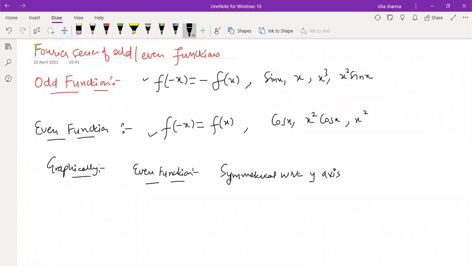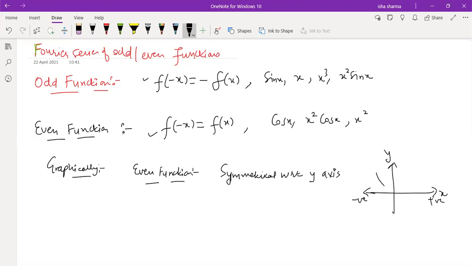Because if you change x to minus x, this is the meaning of an even function. If you change x to minus x, what will happen? The function remains the same. So if this side is positive x, this side we know is negative x axis, and this is our y axis. So whatever is happening on the right hand side of y, meaning for positive values of x, if the same gets reflected on the negative x values, then the function is an even function.